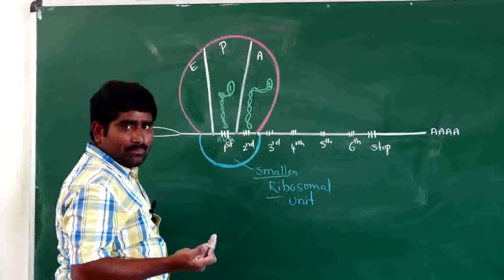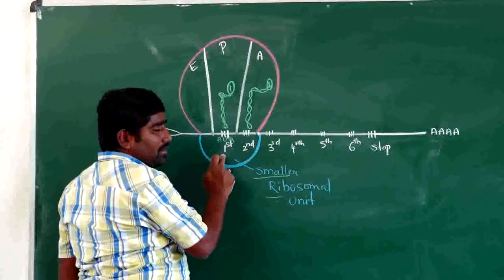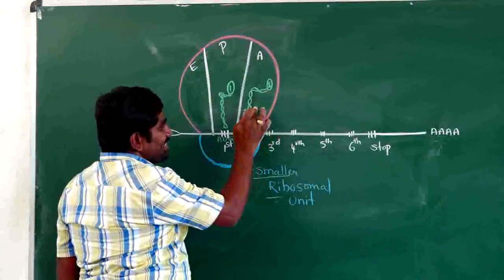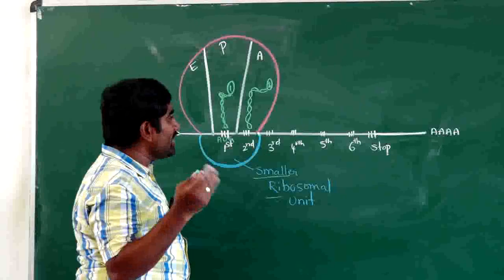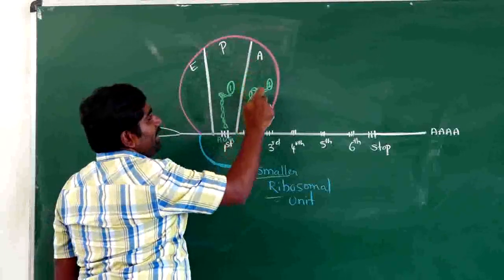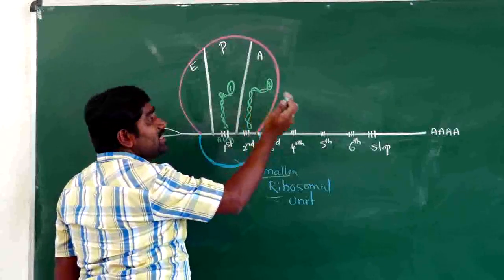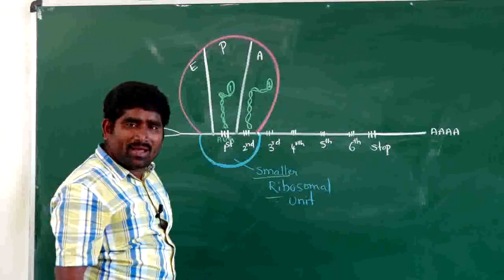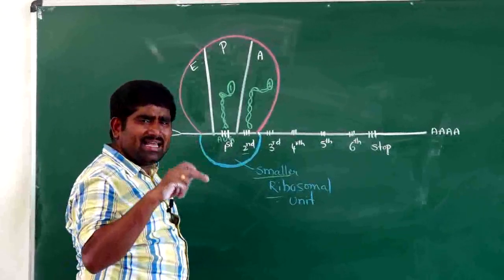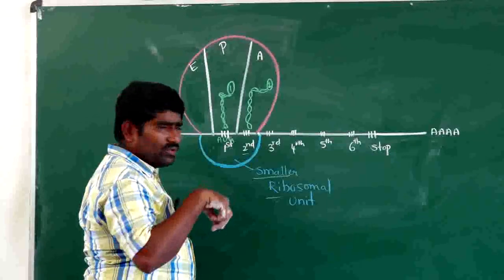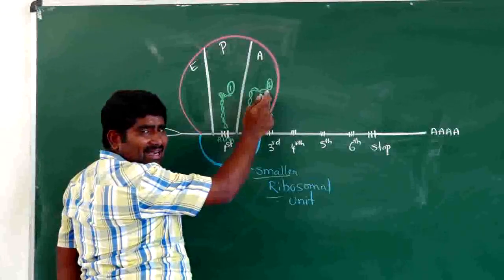Next, we can see elongation. In initiation, the first tRNA is present at the first codon and the second site is a gap, so it accepts a new tRNA. From here onwards, elongation starts. The aminoacyl accepting site accepts the second tRNA, which brings the second amino acid according to the second codon. For example, if the second codon is UUU, phenylalanine will come in this place.